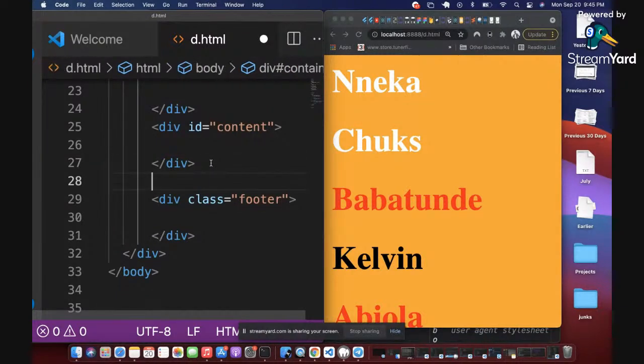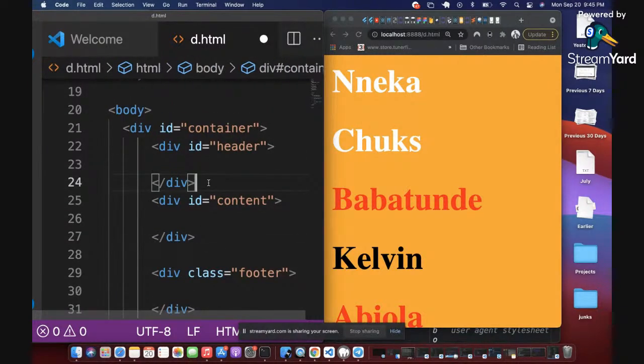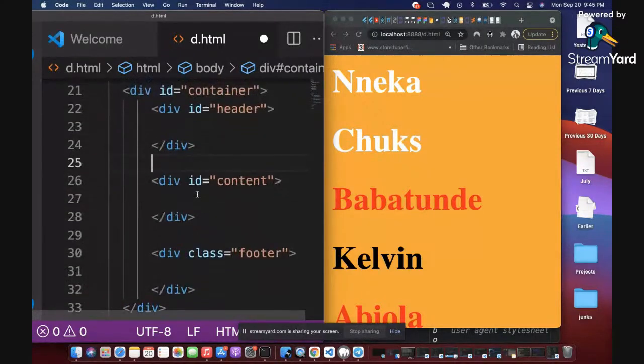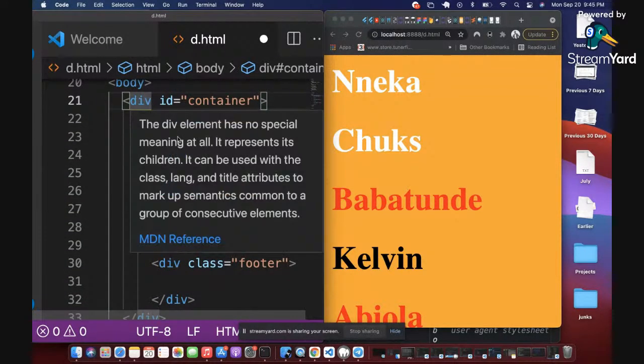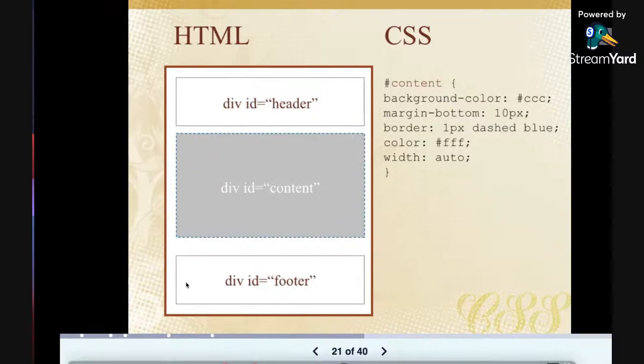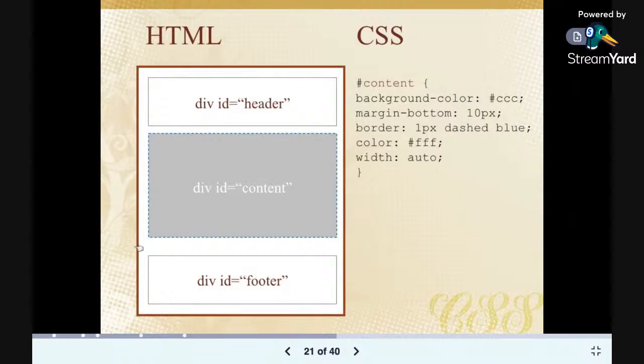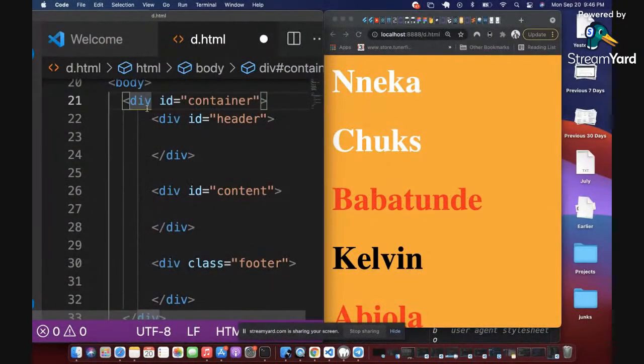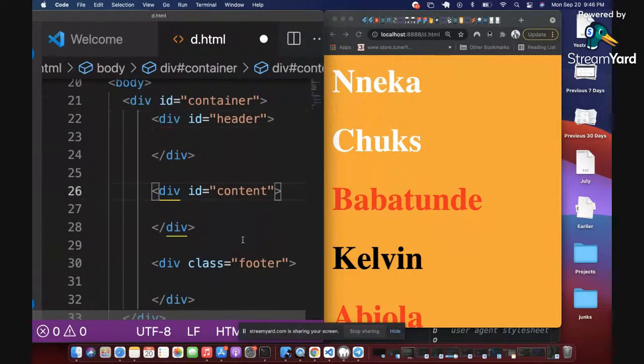So we have three divs on screen now. All the three divs are inside the container. You can see the container here, just similarly to what we have here. So the red box, this main thick box outside, is the container, right? And the container is made up of the first div, which is the header, the middle div, which is the content, and the last div, which is the footer. Is that clear? We have three boxes inside the container. So that's what I've laid out in HTML here. So we have a div, which is the main outside container. We have other divs, which are the header, the content, and the footer.